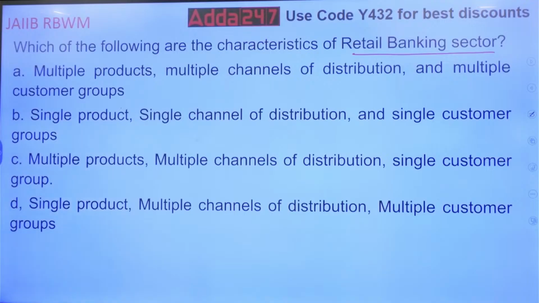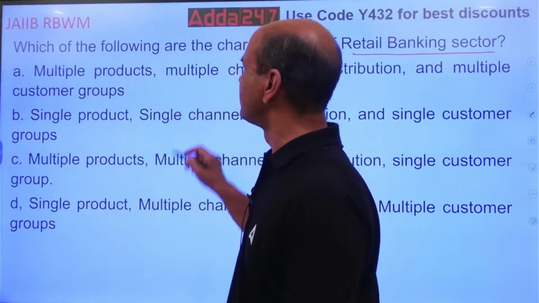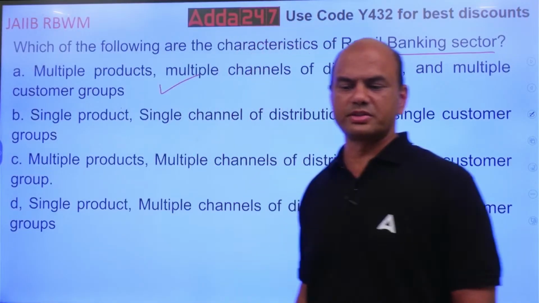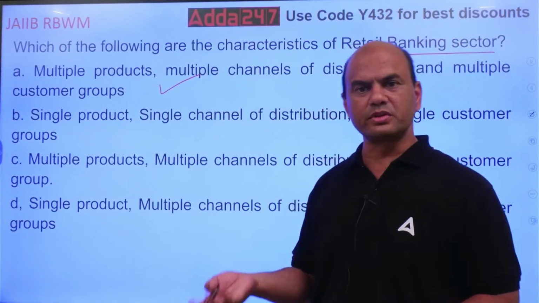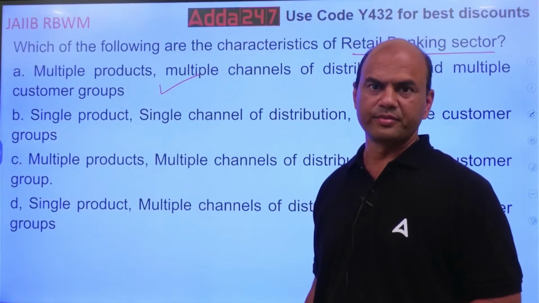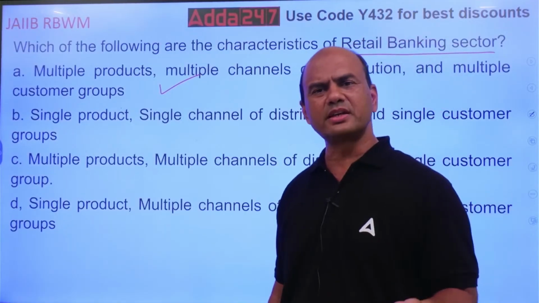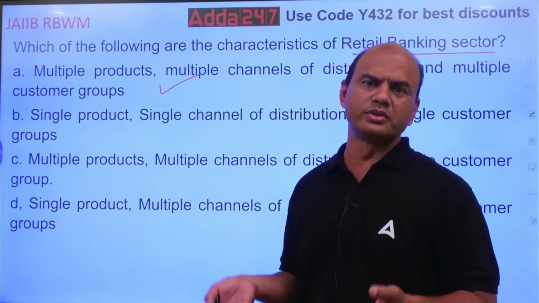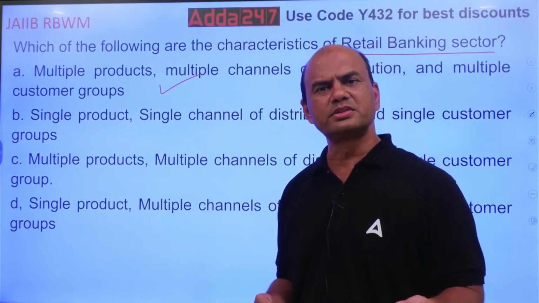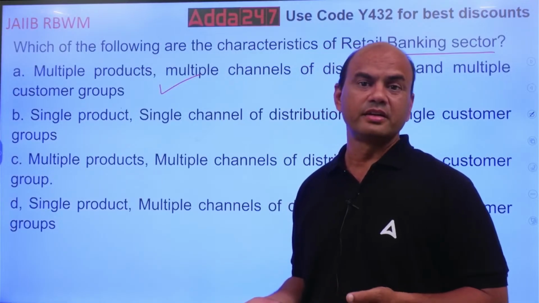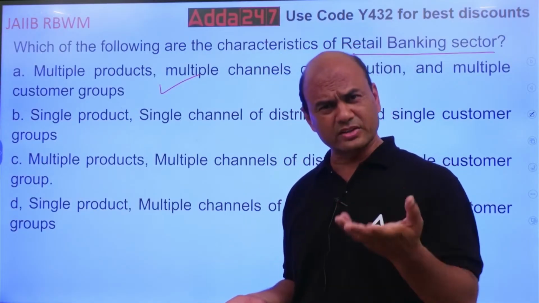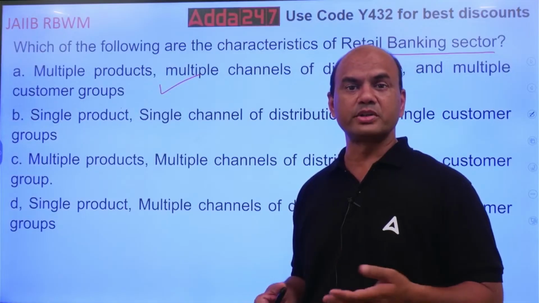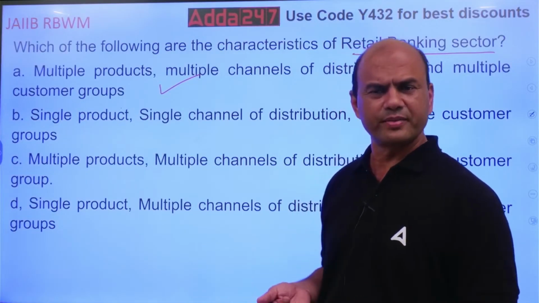It is everything multiple. Everything. Multiple products. You need to have products today related to your deposits also, loans also, and third party also. Right? You need to have multiple products means what? Your CASA, saving, FD, in deposits. In loans, you must have home loans, personal loans, car loans, LAS. Then in TPP, you need to have insurance, mutual fund, plus others also, there are many bond sellings, gold coin selling. That is also TPP, isn't it?